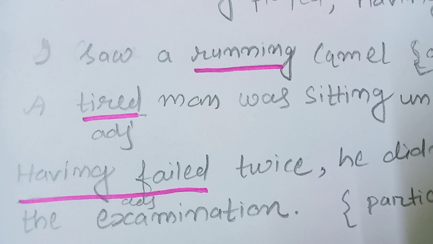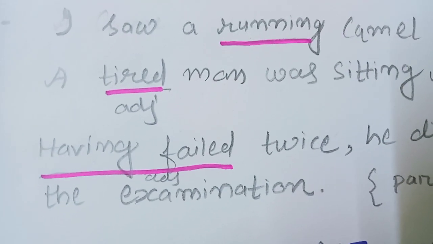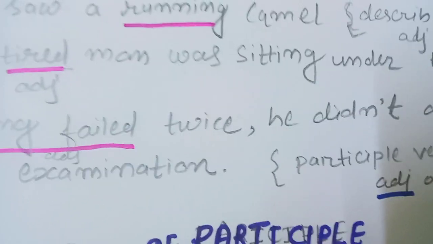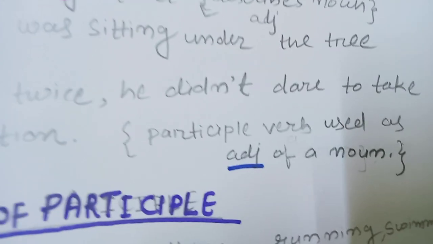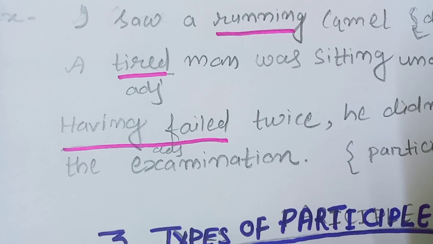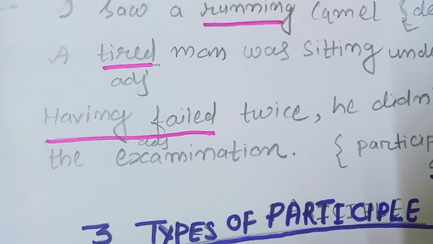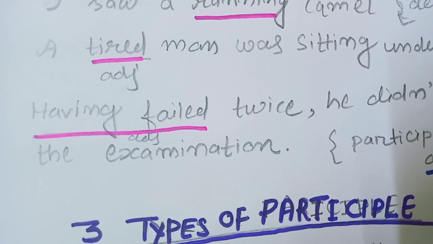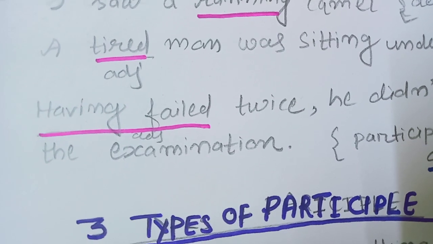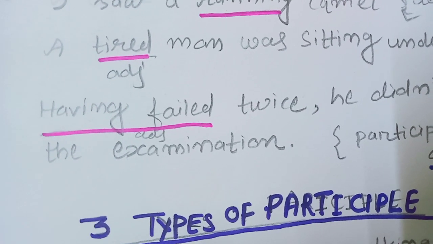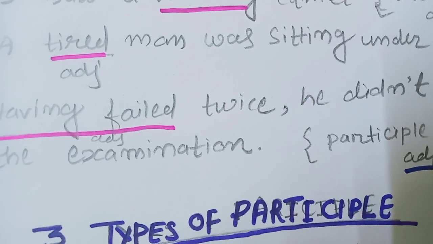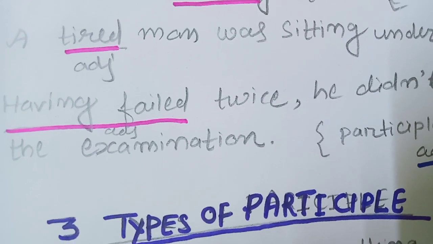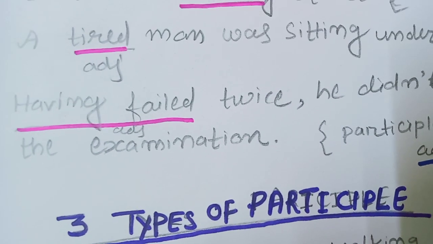Third one: having failed twice, he did not dare to take the examination. Having failed, here also, plays the role of an adjective. Here the verb plays the role of an adjective in this sentence.